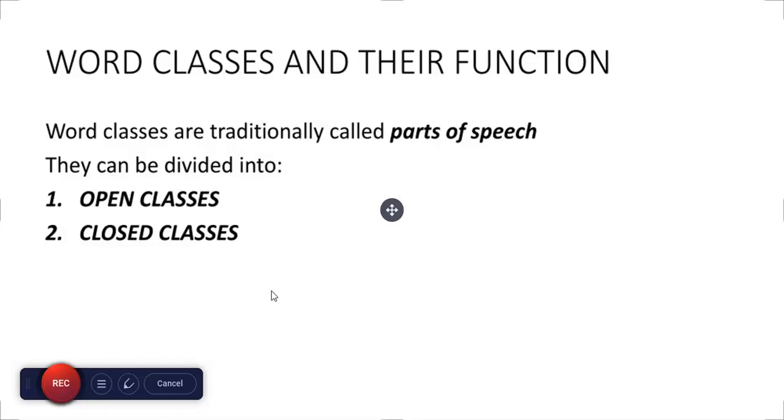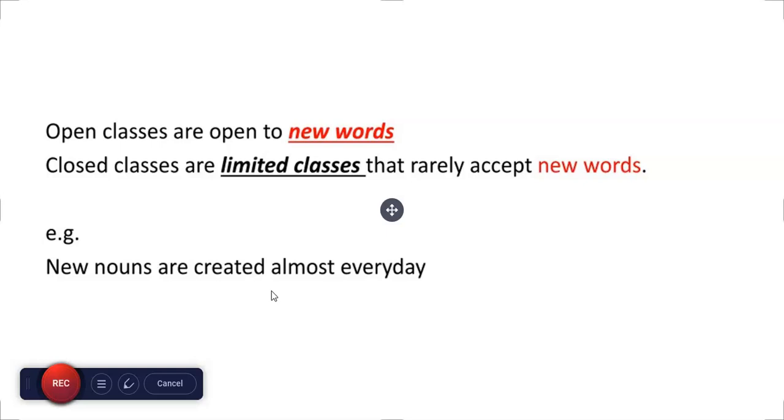Word classes and their function. Word classes are traditionally called parts of speech. They can be divided into open classes and closed classes. Open classes are open to new words. Closed classes are limited classes that rarely accept new words.